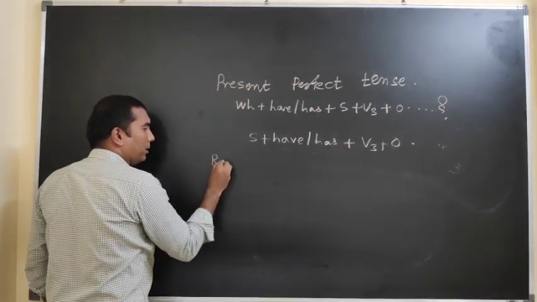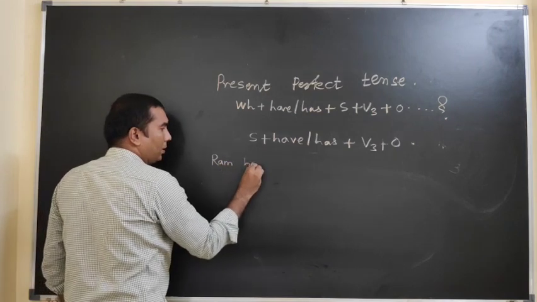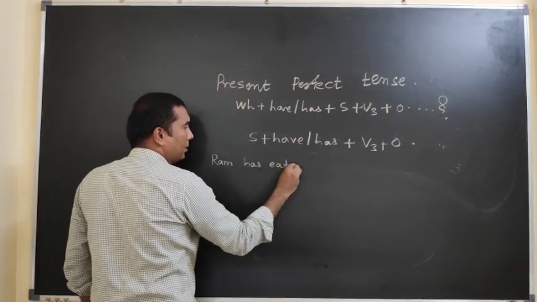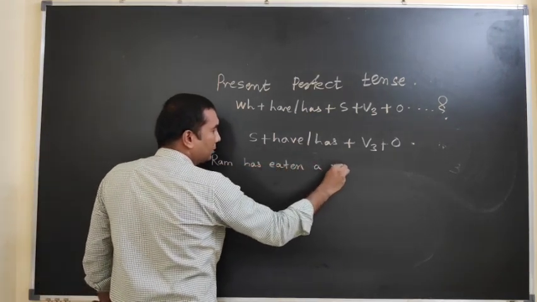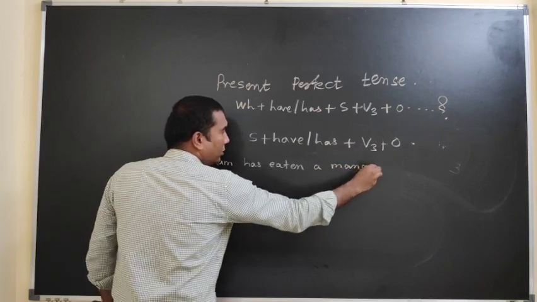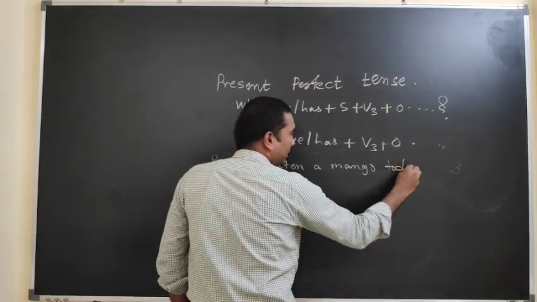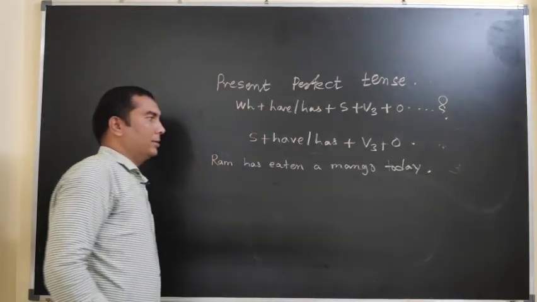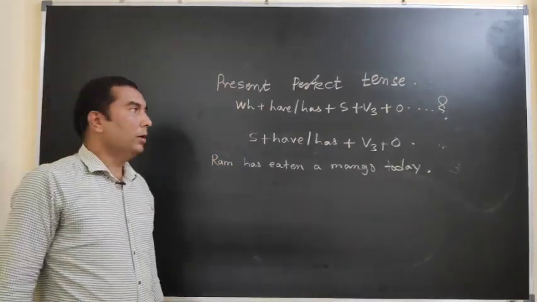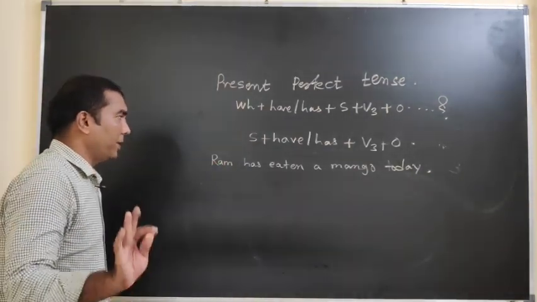With an example like Ram has eaten a mango today, I will make some WH questions related to the present perfect tense.